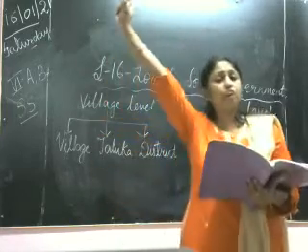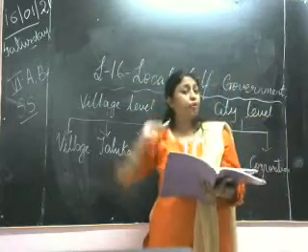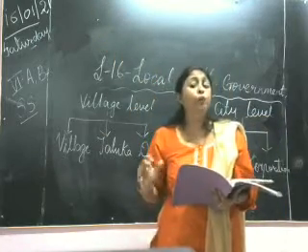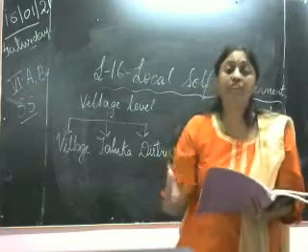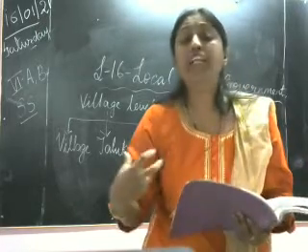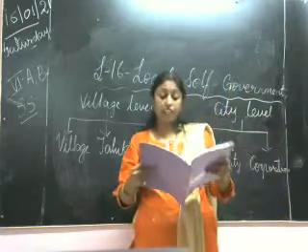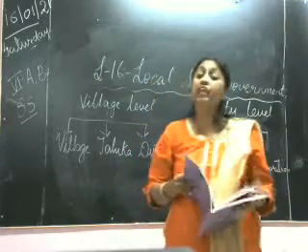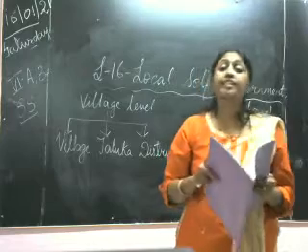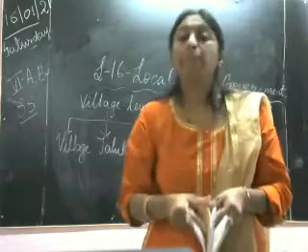From the state or the central government, if they don't get money, how will they run the village levels? Okay, how will they administer? So these are the main points of the sources of income. From where does this village get the money?